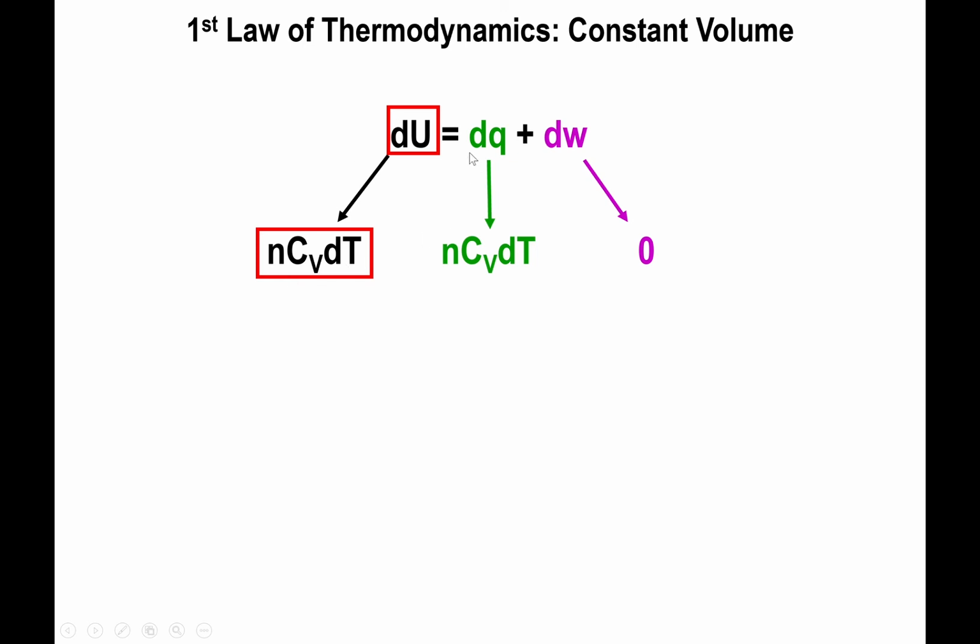And this particular relationship is one that I'm going to utilize heavily when it comes down to the first law of thermodynamics. Specifically, the idea that the internal energy depends on temperature and temperature alone. And as you'll find out, if you don't change the temperature, something very specific is going to happen about the change in internal energy. But for now, under constant volume, dU equals dq, and both of them are given by n Cv dT.